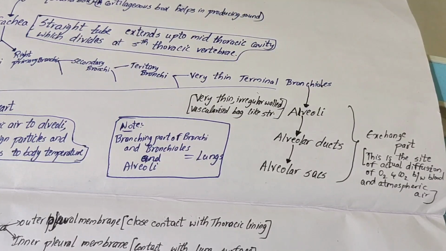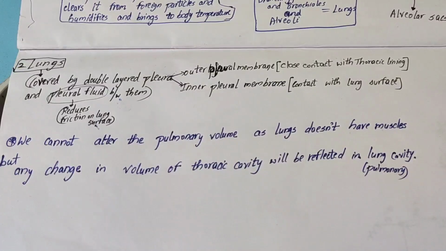And now let us talk about the lungs. The lungs are covered by a double-layered pleura, and there is pleural fluid between the layers. This pleural fluid helps in reducing the friction on the lung surface. The pleura divides into an outer pleural membrane and an inner pleural membrane. The outer pleural membrane is in close contact with the thoracic lining, and the inner pleural membrane is in close contact with the lung surface.